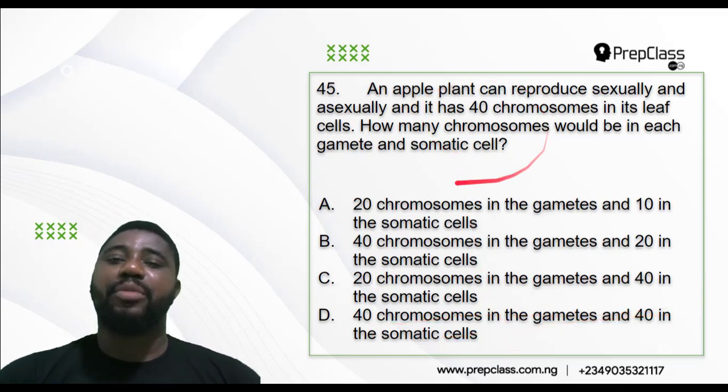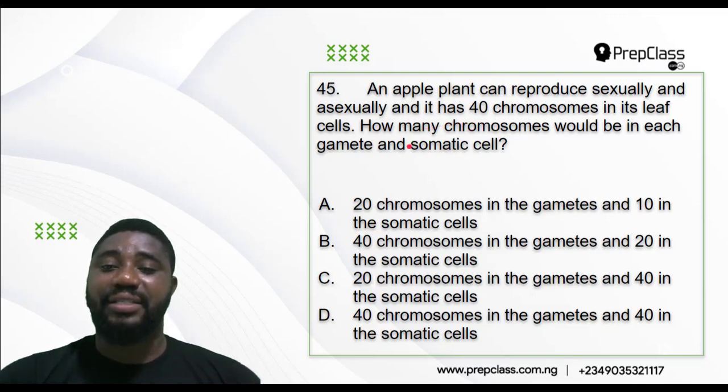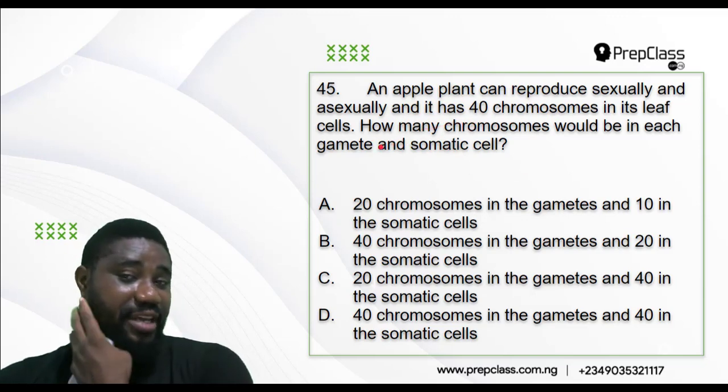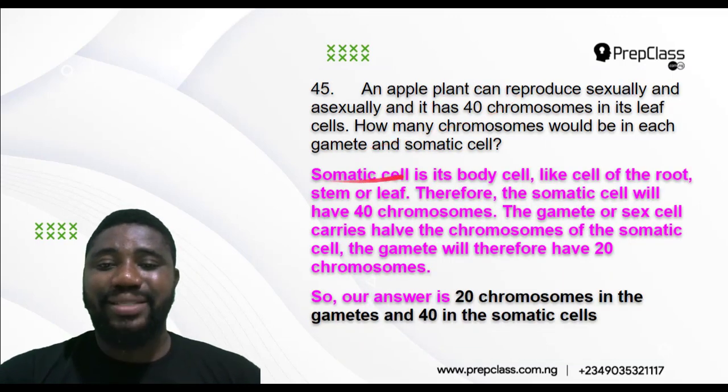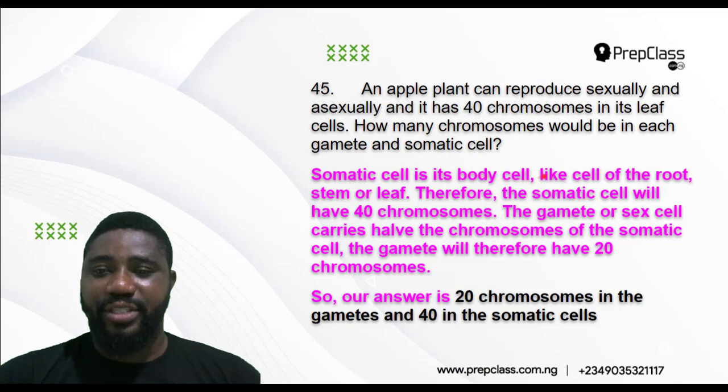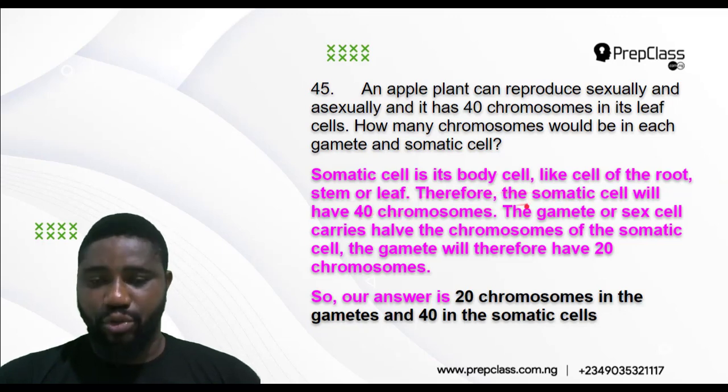So, how many chromosomes will be in the somatic cell and the gamete if the apple has 40 chromosomes in the leaf? The somatic cell is the body cell, like the cell of the roots, stem, or leaf. Therefore, the somatic cell will have 40 chromosomes.